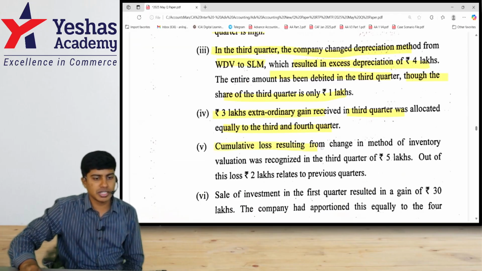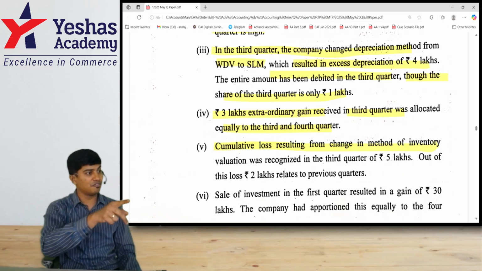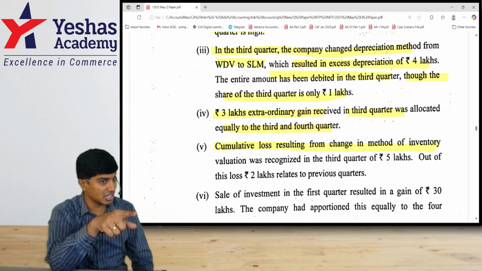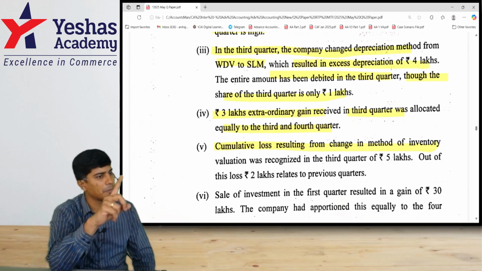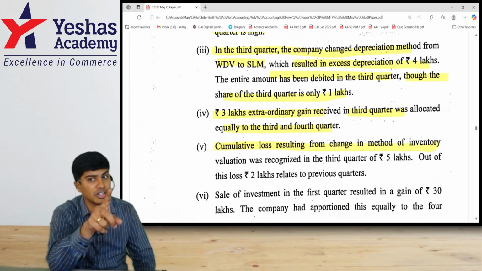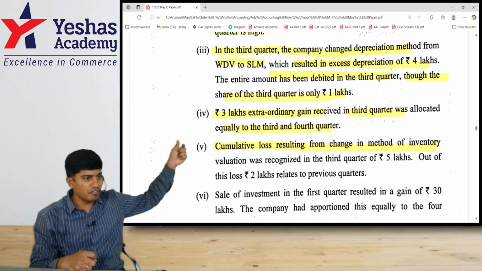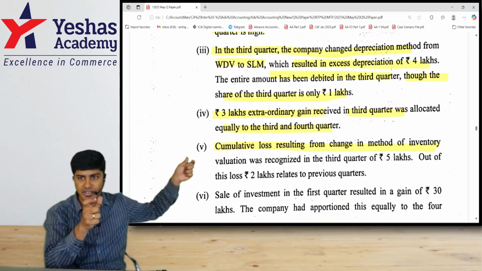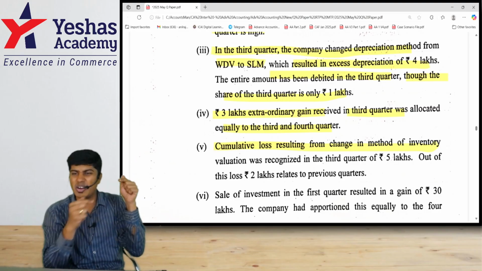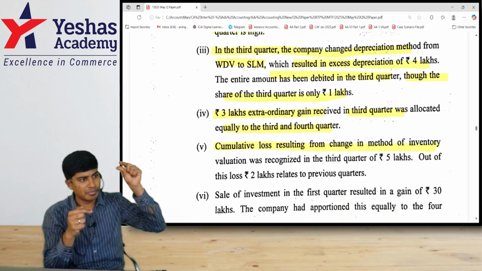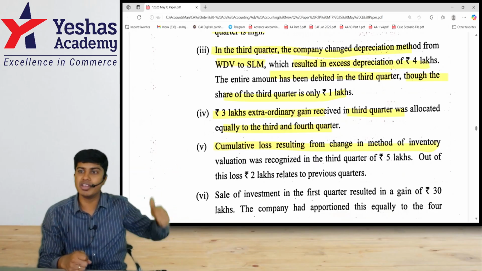What do we have after this 1 lakh 50? Then cumulative loss resulting from change in method of inventory valuation, FIFO to LIFO, LIFO to weighted average. This method change is there, no? That is a change in accounting policy. Same AS5 tells. Change in accounting policy should be given prospective or retrospective effect? Retrospective. From the past we should start changing. Because last year you had followed first in first out. This year you are following weighted average method. This year opening stock will be under FIFO, closing stock will be under weighted average. It will not sit good. So you have to change opening stock to weighted average. When you change opening stock, previous year's closing stock should be changed too. So it will impact the previous years also.